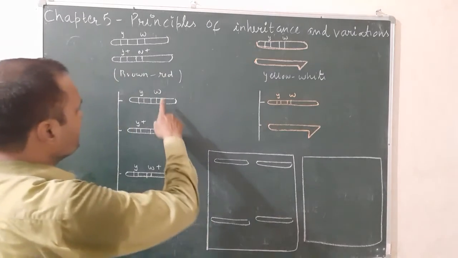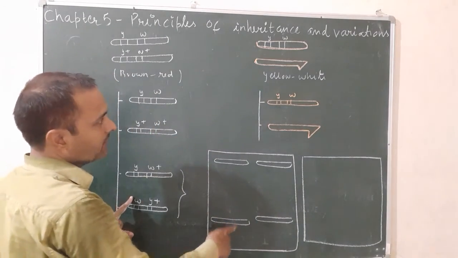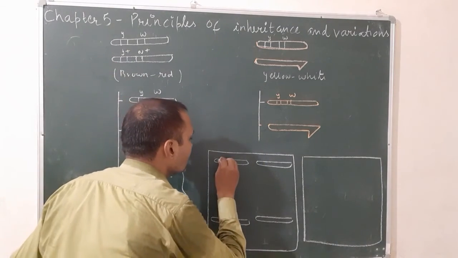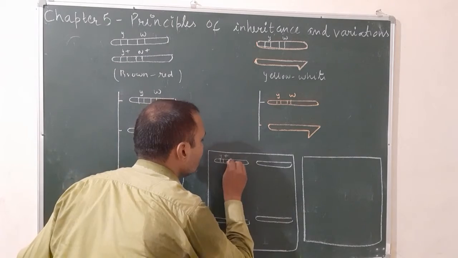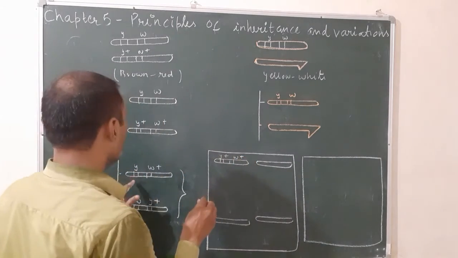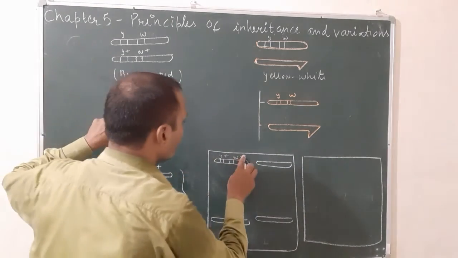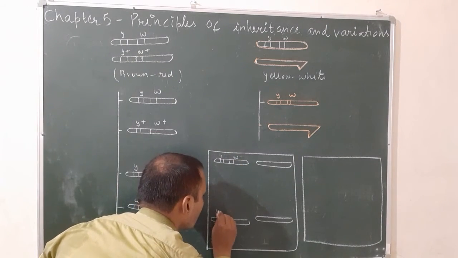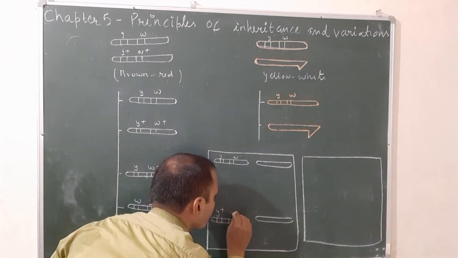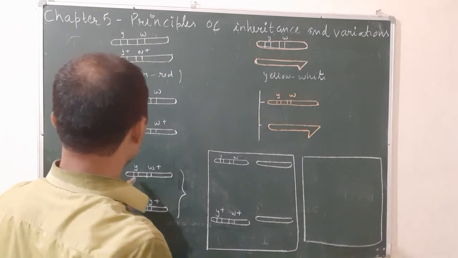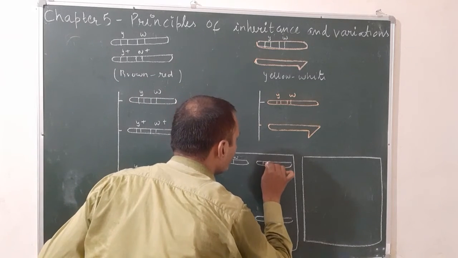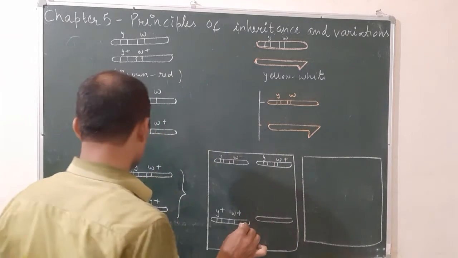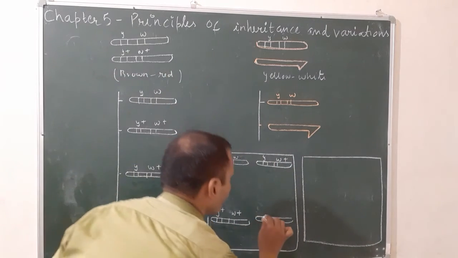For F2 females, you will write these 4 gametes in the square and combine with this YW. So first we will write the genes also here. YW only, here Y plus W plus, and third one you will write YW plus, and fourth one WY plus.